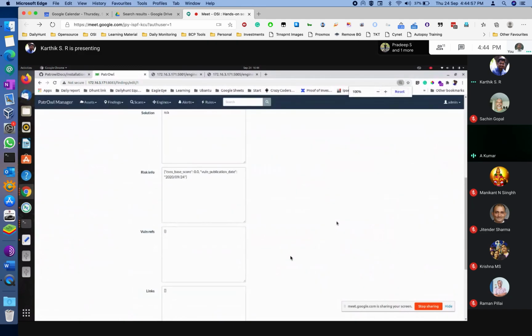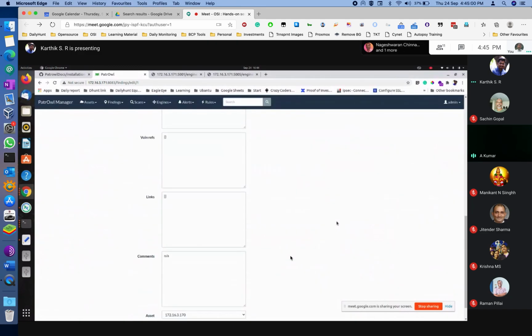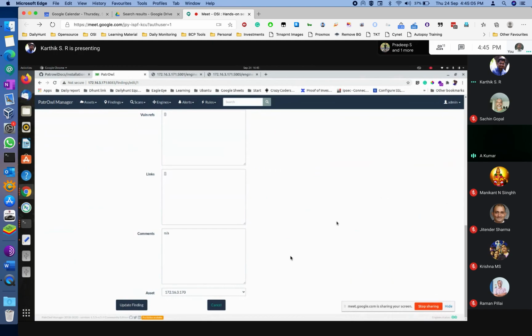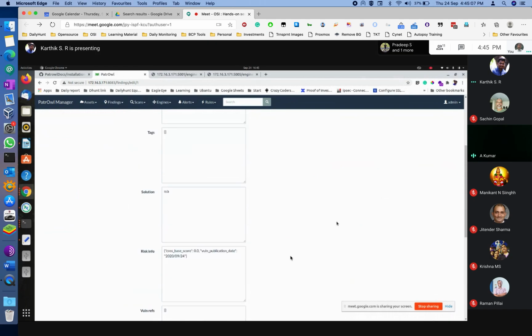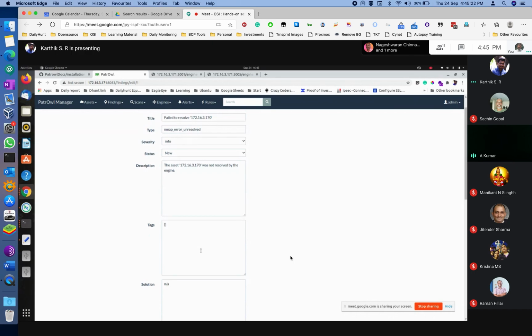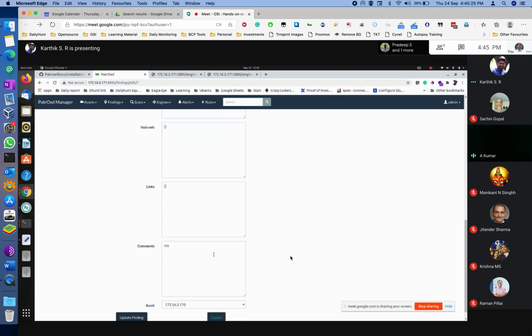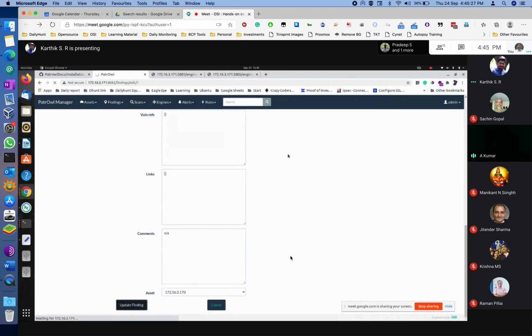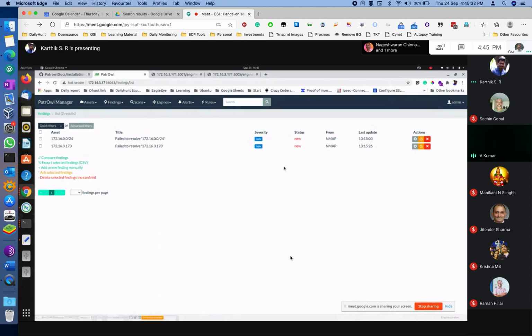So you will have the complete detail and you can modify these details as per your needs. If some severity comes in, it will give you the CVE number. It will give you the resolution, what you need to do on the system. What is the version of that particular software, or let's say you are using an old version of SSH or Apache, it will give you complete detail. What is the vulnerability as of now? What are the triggers that you need to take care of? And then if you want to do some update manually or exclude it, you need to come here and update your assets.